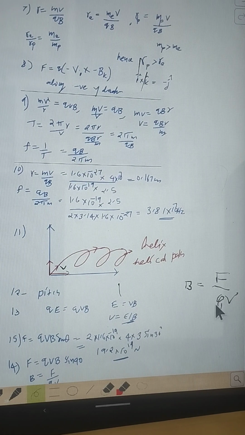So we can say if a charge of 1 Coulomb moving with a velocity of 1 meter per second in a direction perpendicular to the field will experience a force of 1 Newton, then the strength of that field is 1 Tesla.